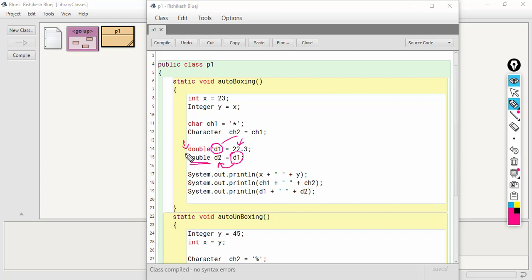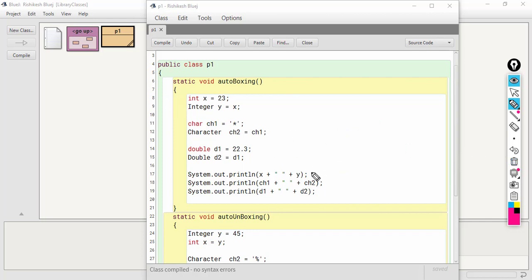The corresponding wrapper class of double is Double with capital D. So this conversion happens automatically. So when you convert primitive type to the corresponding wrapper class type, that is known as auto boxing.